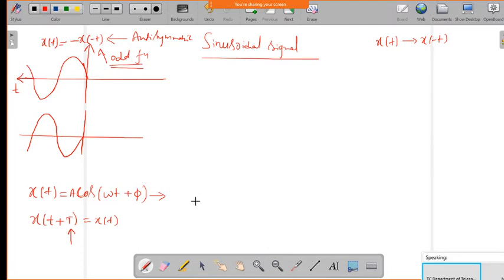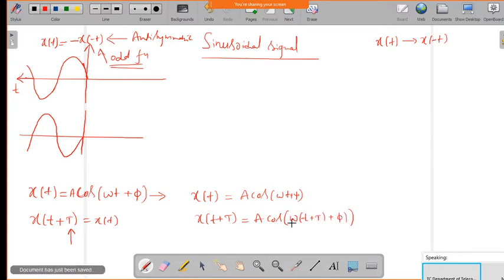Okay. So now we can take x of t, which is equal to a cos of omega t plus phi. Now we can replace x of t by x of t plus T. So we can give a cos of omega into, that is t plus T, plus phi. Now you can see, you multiply omega inside, so what you will get? You will get x of t equal to a into cos of omega t plus omega into T plus